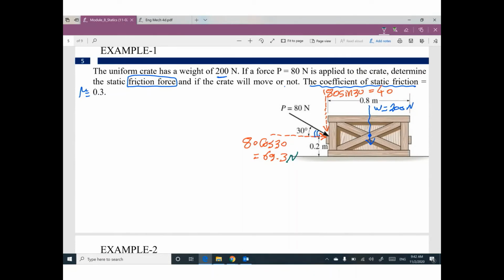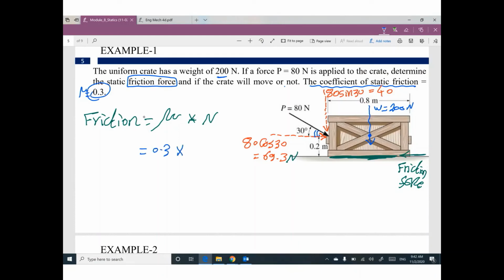So I believe I will have a friction force in this direction, to the left, at this contact surface. The contact surface is a horizontal surface. So your friction value equals mu times N. Guys, can you tell me what is the value of mu? It is given, 0.3.